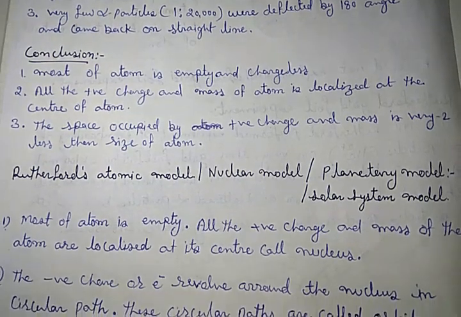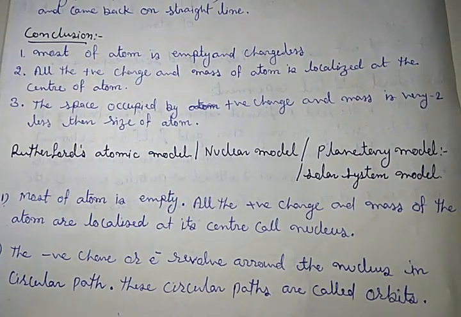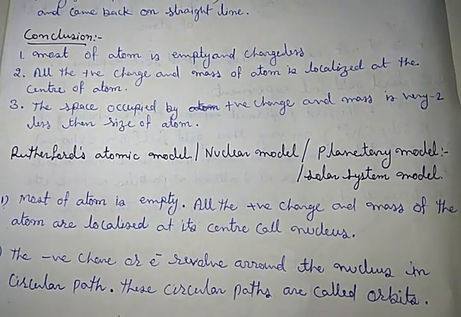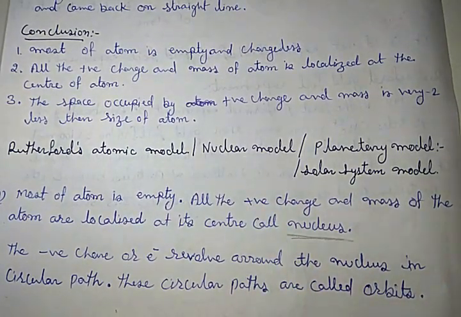Now let me consider its main points or postulates. First point: most of the atom is empty. All the positive charge and mass of the atom are localized at its center, which is termed the nucleus. This is the first time the term nucleus is used, which is why it is called the nuclear model.